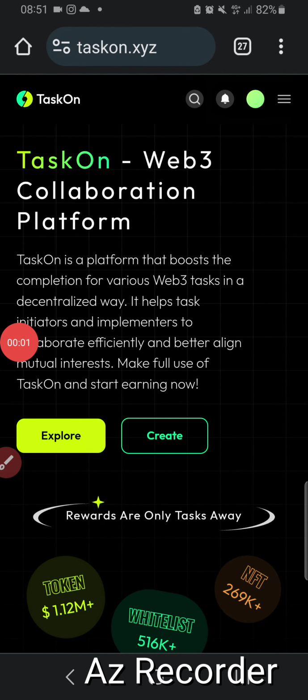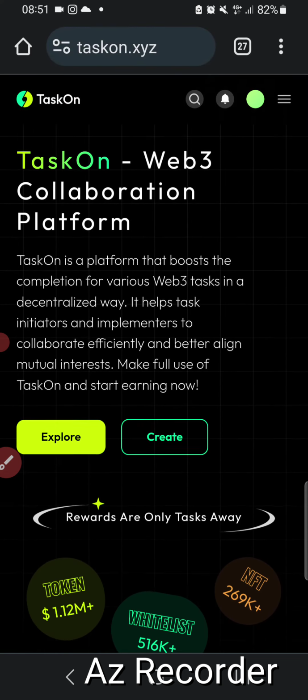So first, when you open the link, which will be in the description, from this free airdrop site, free airdrop, free giveaway, this is basically an all in one platform. You will open the platform in the browser.